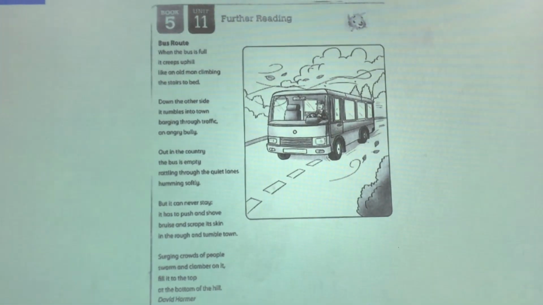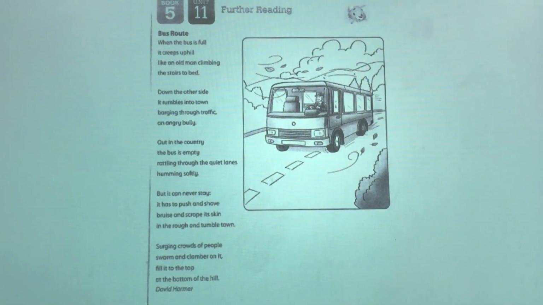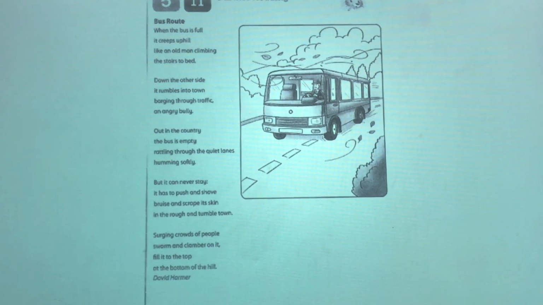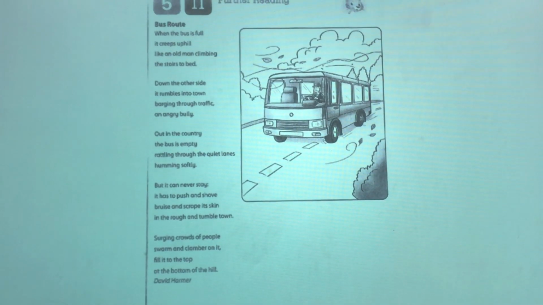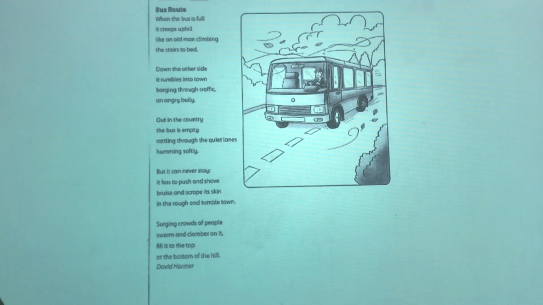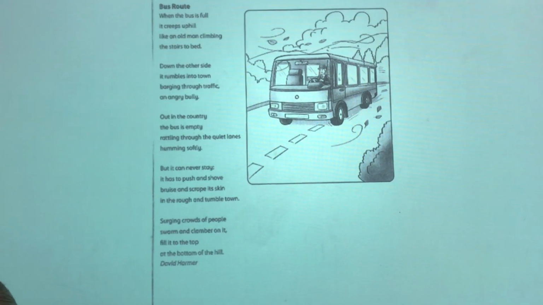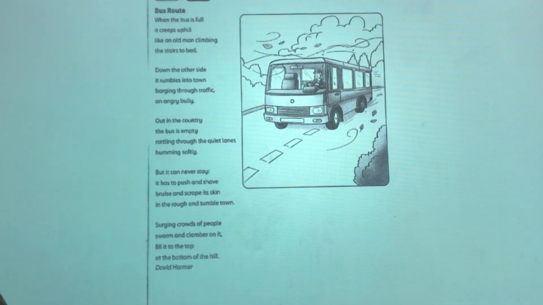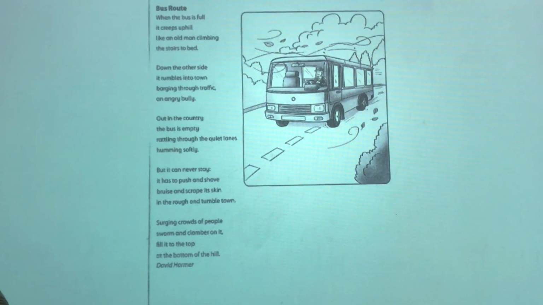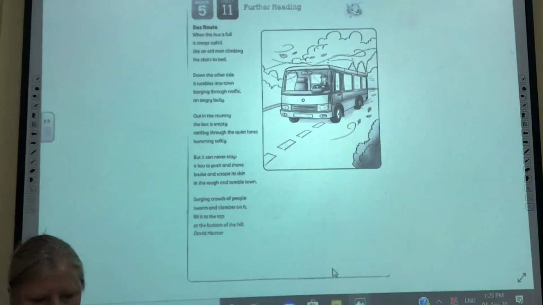Bus route. When the bus is full, it creeps uphill like an old man climbing the stairs to bed. Down the other side it rumbles into town, barging through traffic, an angry bully. Out in the country, the bus is empty, rattling through the quiet lanes, humming softly. But it can never stay. It has to push and shove, bruise and scrape its skin in the rough and tumble town. Surging crowds of people swarm and clamber on it, fill it to the top at the bottom of the hill.